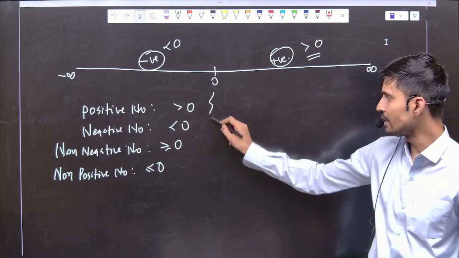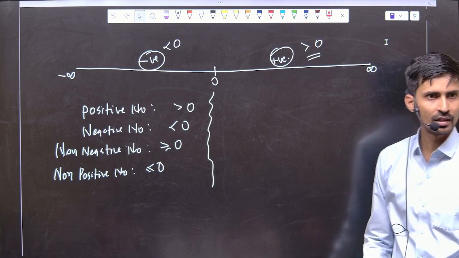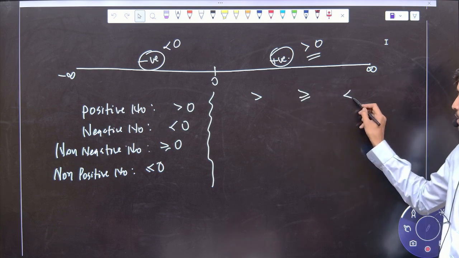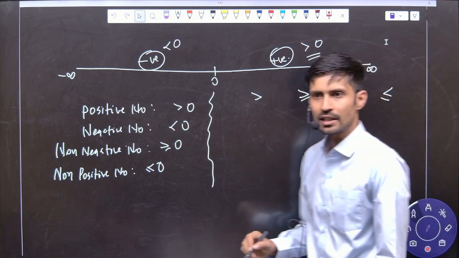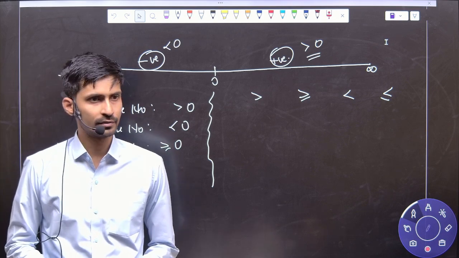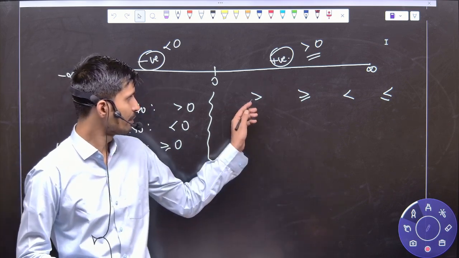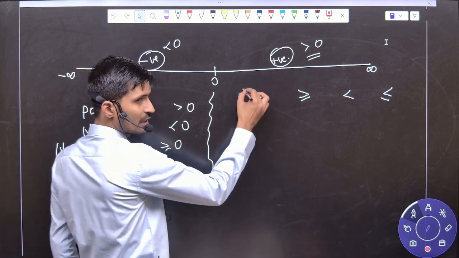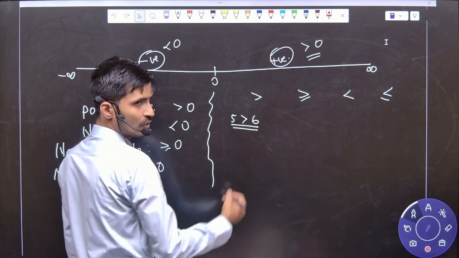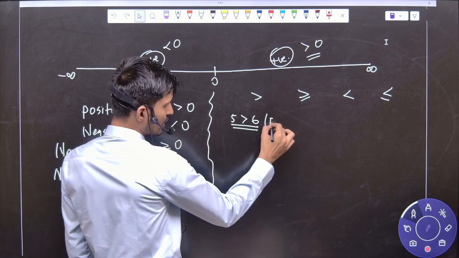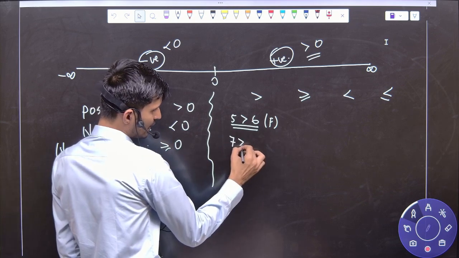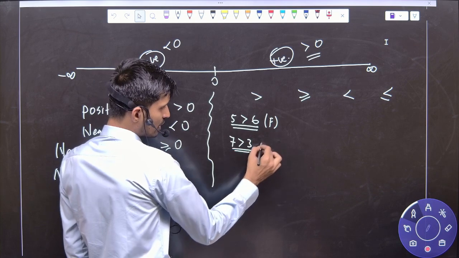Now let's understand all these signs. These signs are used to check whether a statement is true or false. Okay. So if I'm writing here, you know how to check this statement greater than? Suppose I'm writing 5 greater than 6. Tell me, true or false? This is a false statement. Yes or no? Okay now, if I write 7 greater than 3, true or false? This is a true statement.